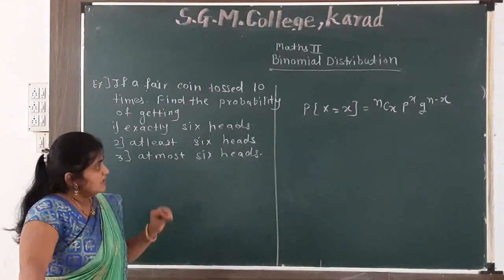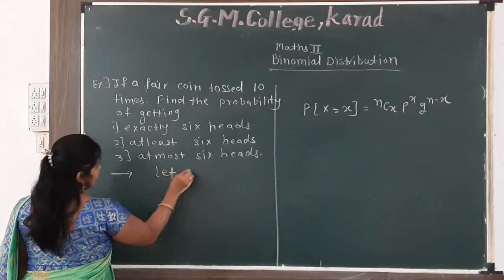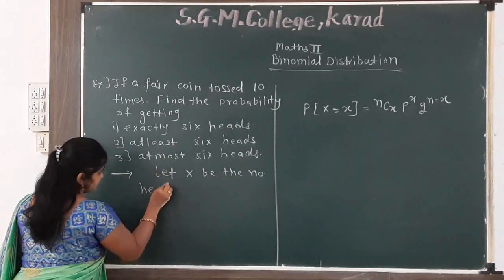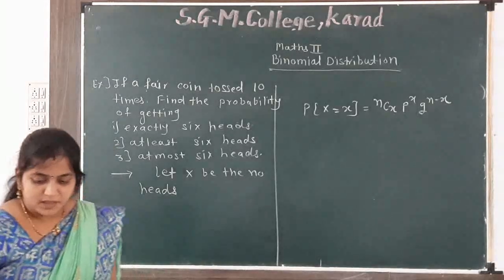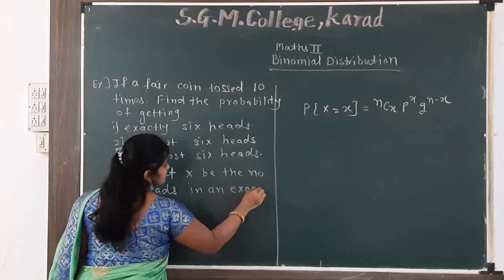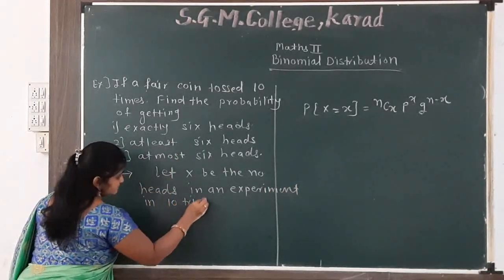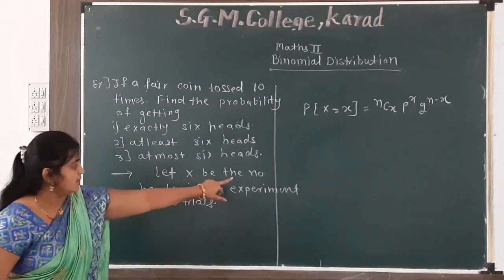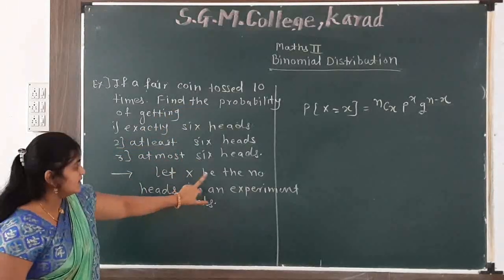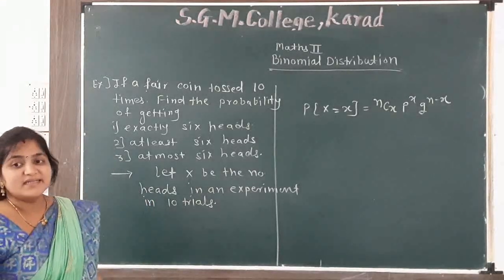So let me first decide what my x is. Let x be the number of heads in the experiment of 10 trials. I have tossed the coin 10 times, so whatever number of heads I get will be my successes. Clear? So what is the probability of getting a head?